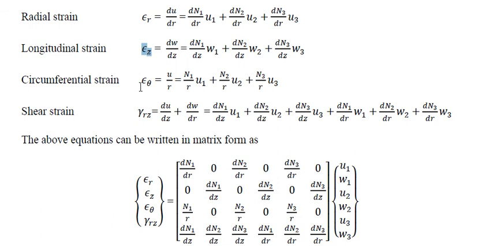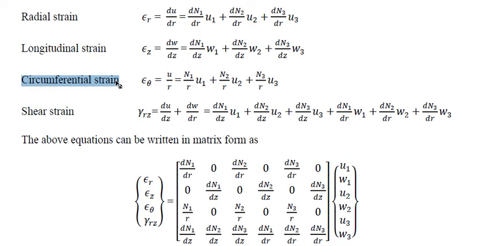Now we have circumferential strain. We did not consider circumferential displacement. Please listen carefully. For displacement analysis, we did not consider the circumferential direction. We did not write displacement with respect to theta.